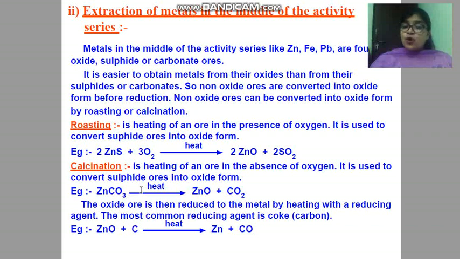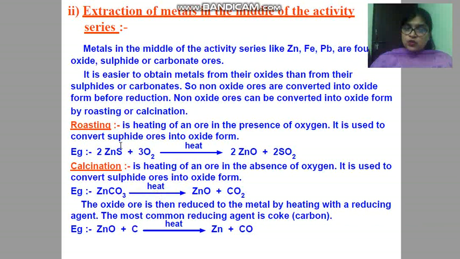It is the heating of ore in absence of oxygen. Here you can see it is used for converting carbonate into oxide form. Heating is done in absence of oxygen, and this process is known as calcination.